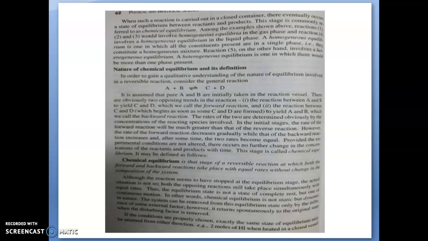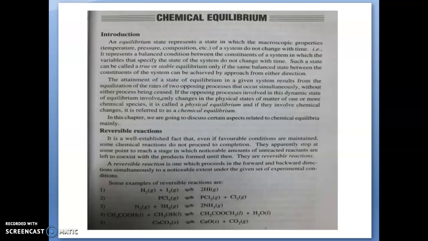In these previous examples, you can see that reactions 1, 2, 3 are homogeneous equilibria that occur in the gaseous phase, because all the reactants and products are in a single phase.